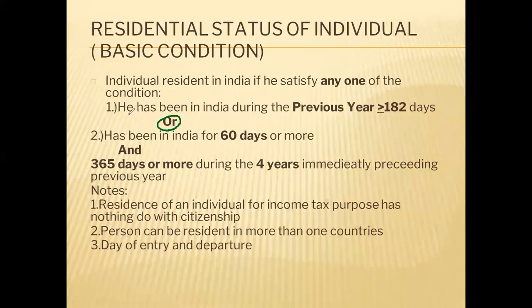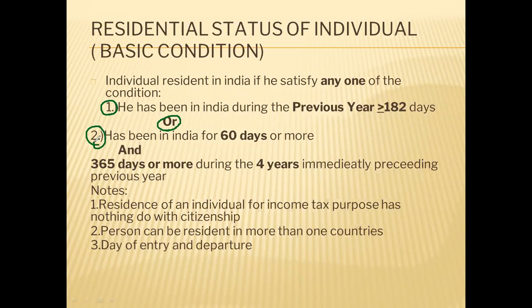This is very important. 'Or' means if condition number one or condition number two is satisfied, then the individual will become resident in India for that particular previous year, or you can say the relevant previous year. We have understood that residential status is not a permanent feature. It has to be checked every year.